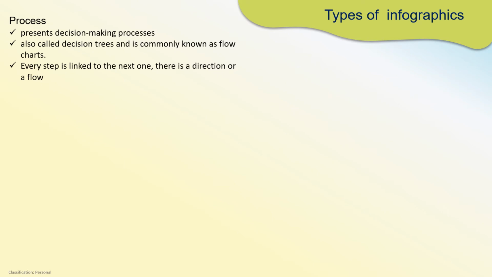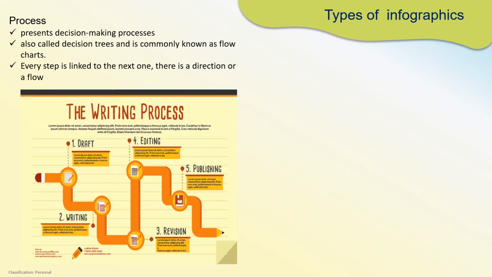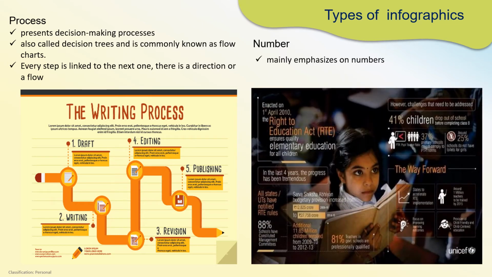Moving on to the next category, the process infographics. It is also known as a flowchart or decision tree. As the name suggests, it illustrates the steps involved in a given process. In the example, we can see the writing process has been explained stepwise. Next is the numbered infographic. Here the emphasis is on numbers and they are the highlight of the infographic. So in the example you can actually locate all the most important numbers shown.